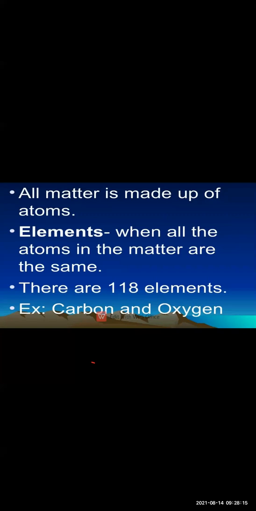Then elements. Now students, you are supposed to know what is an element. Substances which are made up of one or more atoms which are exactly alike, those are called as elements. So these substances are known as elements. Students, you are supposed to know how many elements are there in our periodic table. There are 118 elements present in our periodic table.